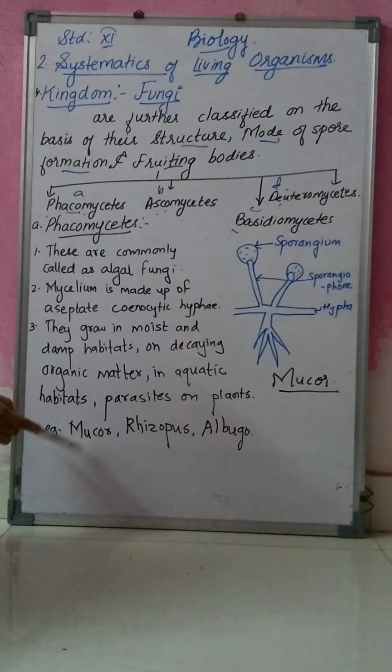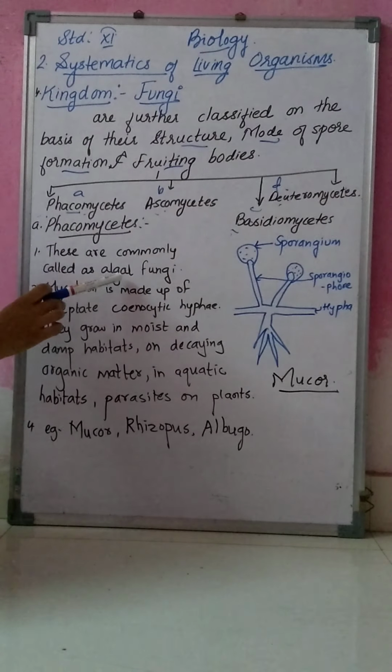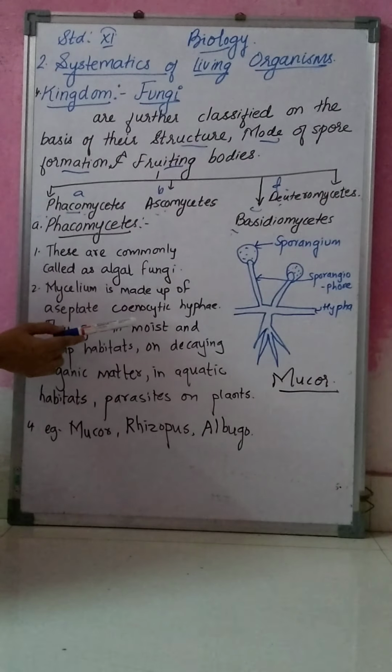So Mucor, Rhizopus, Albugo, these are Phycomycetes. Phycomycetes are also called algal fungi. The mycelium is made up of coenocytic hypha.